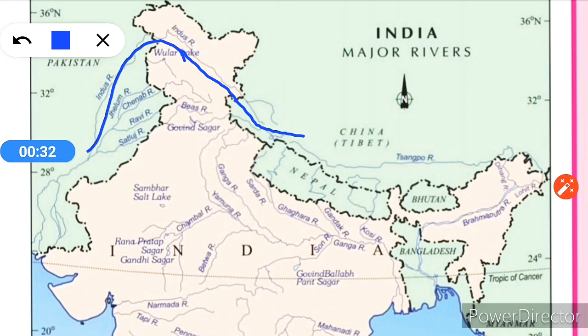The rivers like the Satluj, Ravi, Chenab and Jhelum all join together to enter the Indus River at Mithankot in Pakistan. Then finally this river enters into the Arabian Sea.